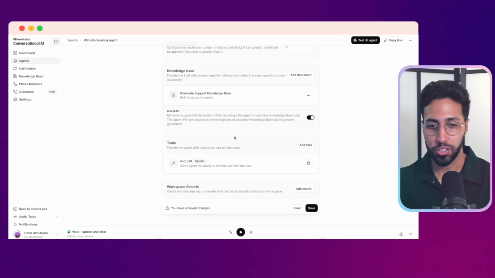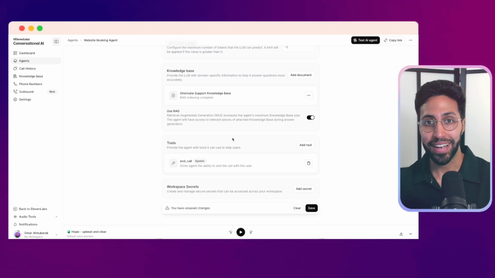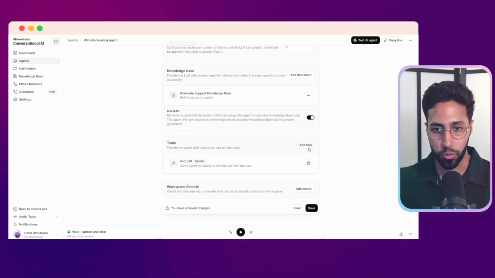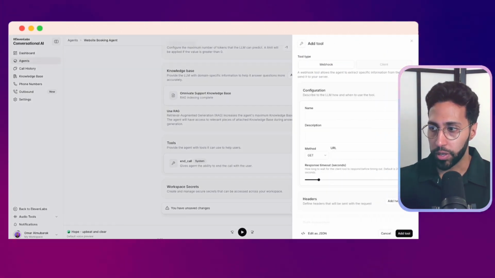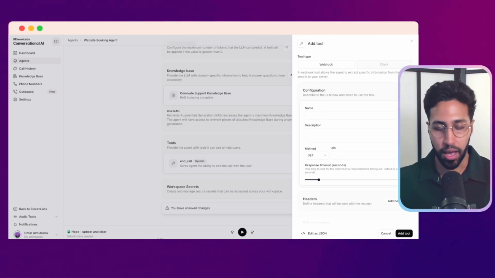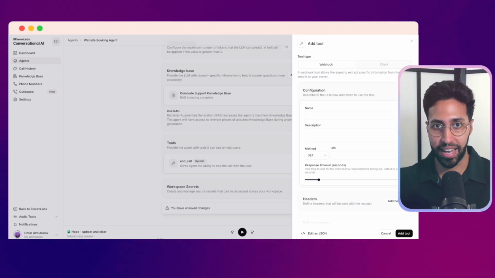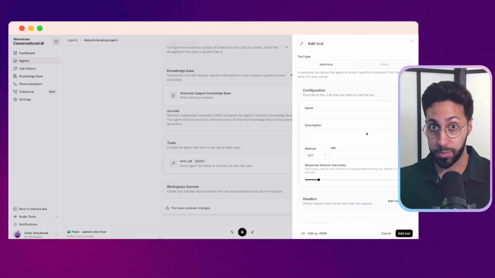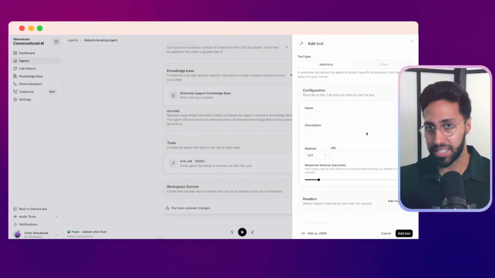And the final thing you need to do here is set up tools. So this is going to be how ElevenLabs can communicate with N8N. So I'll show you how to do that. Here we have a tool. You want to add a tool. I'm going to do a custom tool. And then what we want to do here is first we're going to give it a name. So the first tool I want to do is I want the agent to have the ability to know what time slots are booked in my calendar. So if you saw an example, I purposely made it test a slot where I was busy because I wanted it to show that it's able to find busy slots and tell the person, no, this is busy.